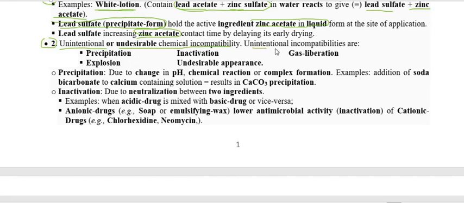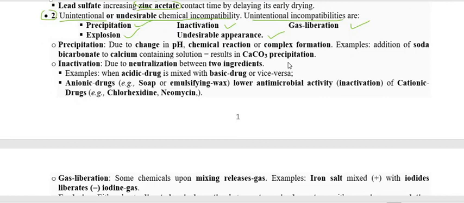The chemical reaction occurs between two or more chemicals, substances, or drugs. These unintentional incompatibilities may be the formation of precipitation, explosion, inactivation, liberation of gas, or undesirable looks or appearance.